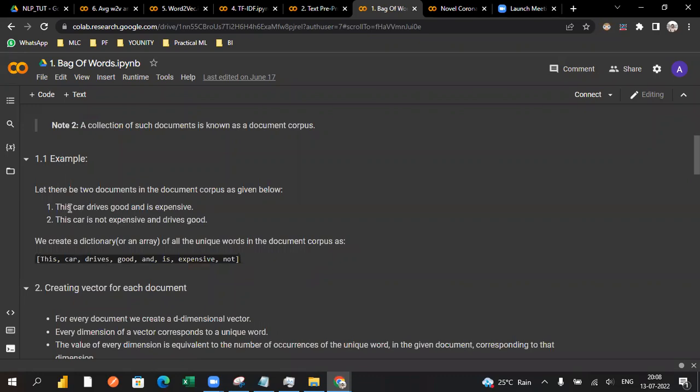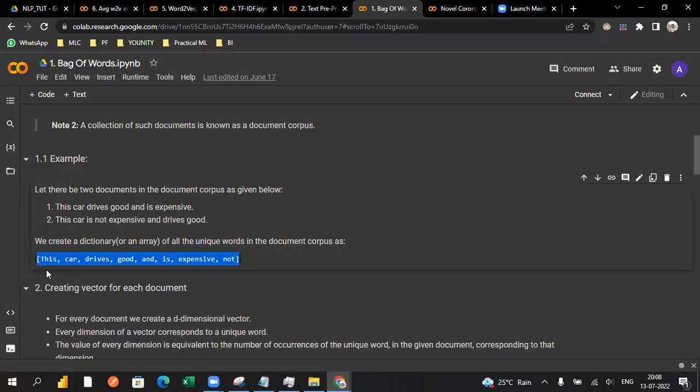So in this sentence, you can see this is coming two times for both sentences. Car is coming two times. Is is not there for the first sentence. Not is also not there. So whatever the unique words, or the common words you can say, will come in a dictionary. It will not be repeated again and again.